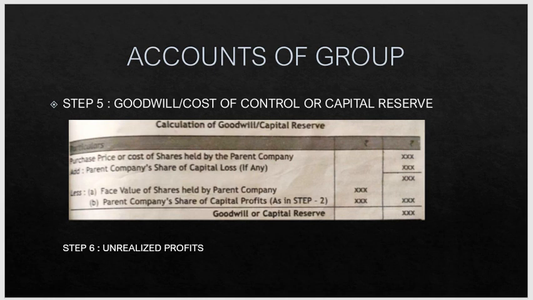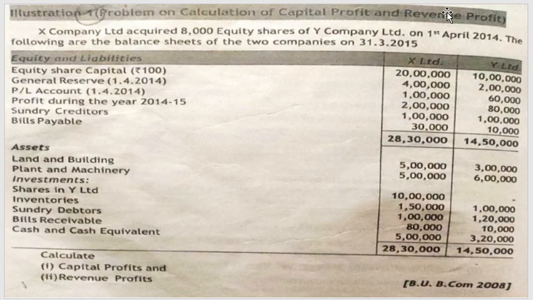So next we will get into the problem, so you will clearly understand what these steps are and how these steps will be working. So the problem 1 is illustration 1, problem on calculation of capital profit and revenue profit. X Company Limited acquires 8,000 equity shares of Y Limited. So your parent is X and Y is your subsidiary on 1st April 2014. The following are the balance sheets of the two companies on 31st March 2015.